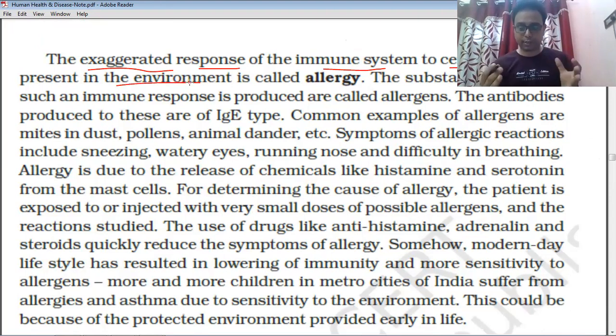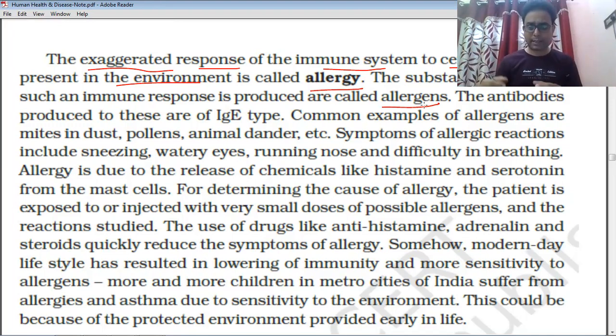That time it is called the allergy. So from the MCQ point of view, allergy is a response of the immune system to certain antigens. The substances are called allergens. So allergens are the substances responsible for allergy development.